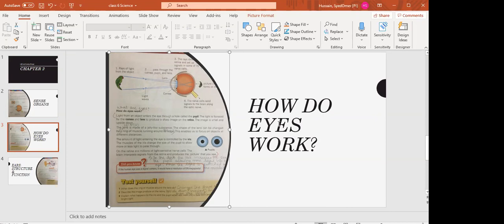How do eyes work? I was telling you that this is the structure. Firstly, whenever light enters into our eyes, it has to enter through a hole in the middle of the iris. That hole is called the pupil. So firstly, light enters through the pupil, and the muscles of the iris control how much light will enter into our eyes.